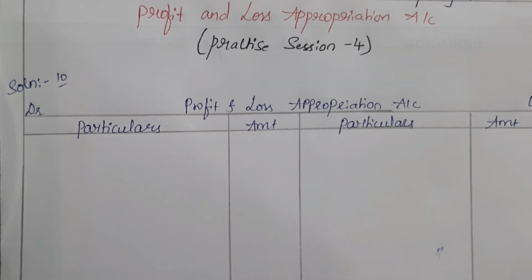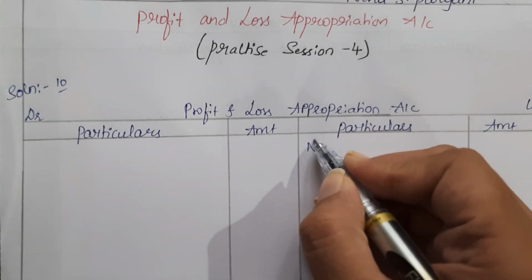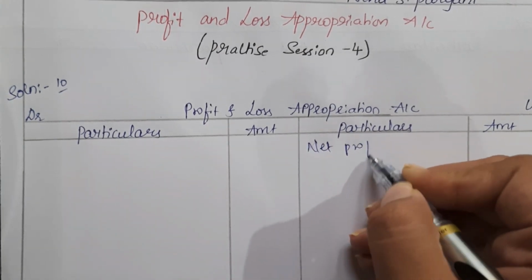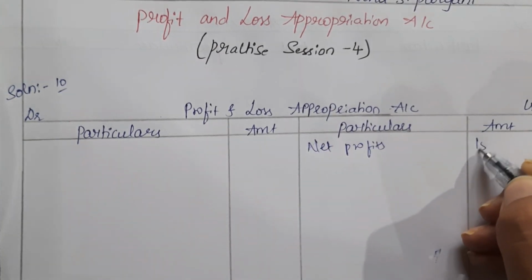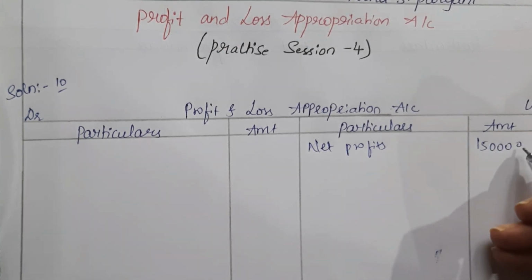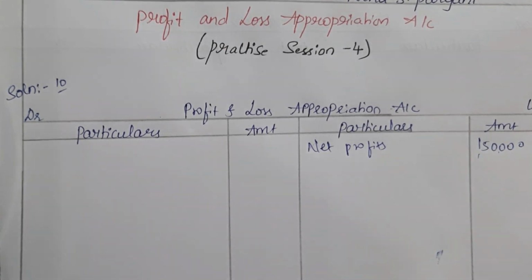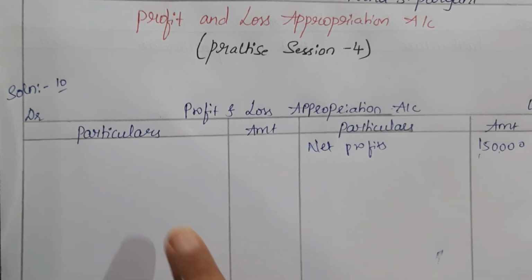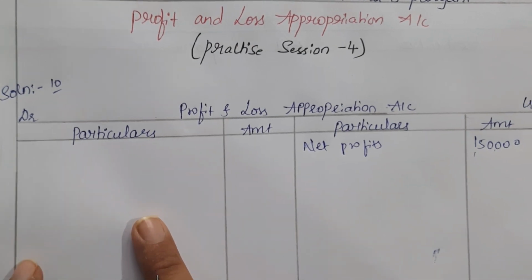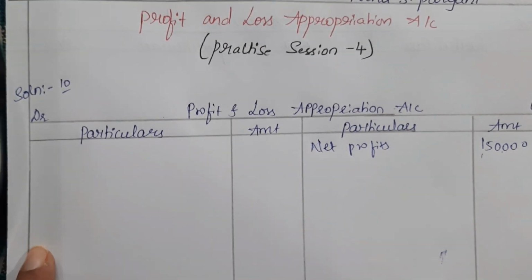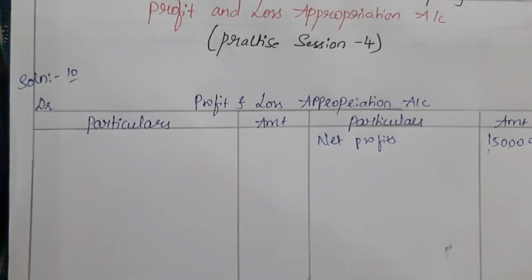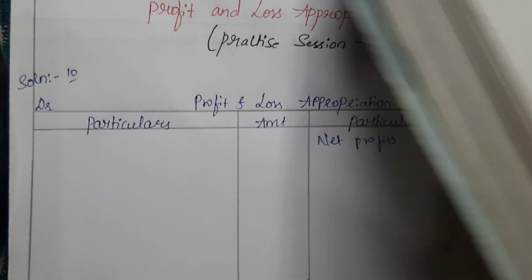When we have net profits, we take it on the credit side. Net profits rupees 1,50,000. In case the losses were given in this question, then we would have taken the net losses on the debit side. Clear? Then next, we have to refer to the question.